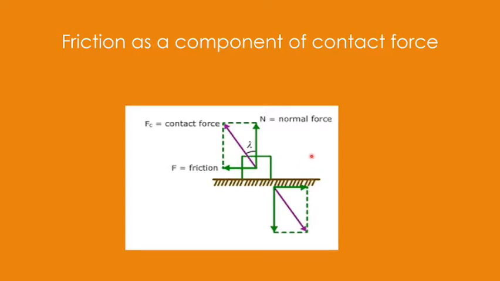So generally when we draw a body, we take the forces from the center of the body, because we assume the whole mass or whole weight of the body is acting at its center. So all these forces are always marked from the center of the body. So you should know that frictional force comes opposite to the motion of the body.